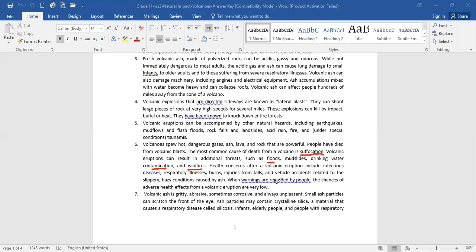When warnings are regarded or respected by people, the chances of adverse health effects from a volcanic eruption are very low. The good thing about a volcanic eruption is that scientists know beforehand. Of course, scientists are monitoring the volcanic area, because active volcanoes are known. When the earth starts trembling, they would warn people beforehand, sometimes 24 hours, 48 hours or more, to move from the area. Okay, the author then goes on to give the different hazardous effects.